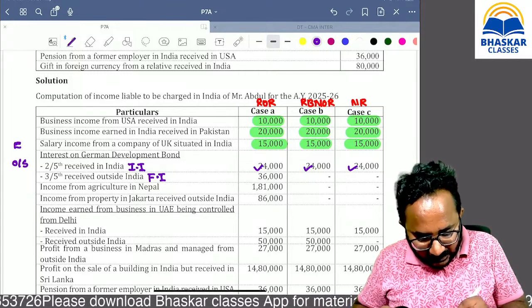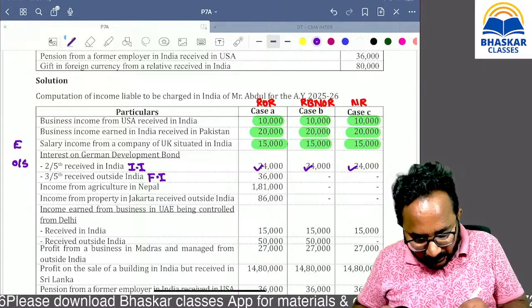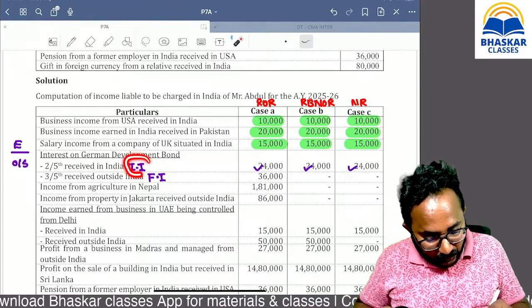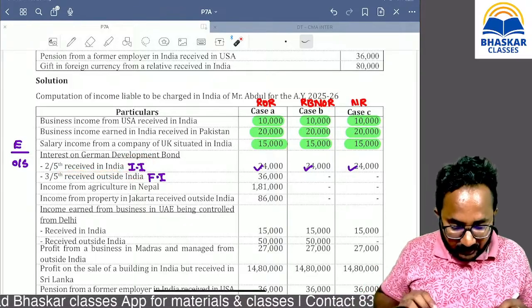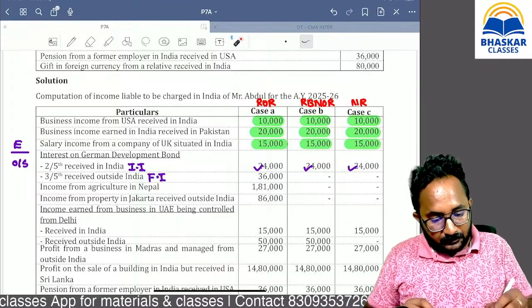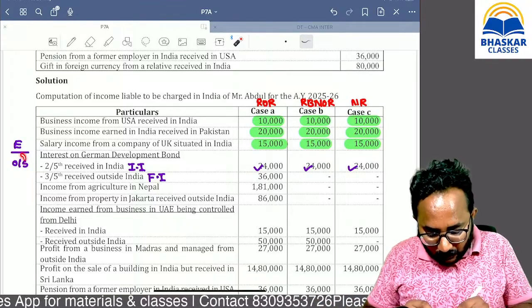Next, if received connected to India, so yes, the received connected to India to that extent of 2/5. That's why it is an Indian income taxable in all. Remaining, yes, ma? Earning also outside India.